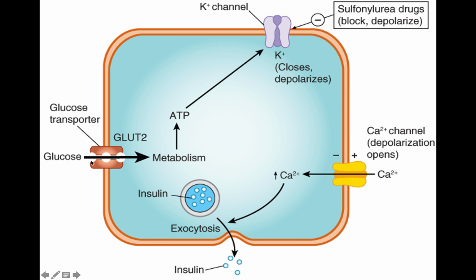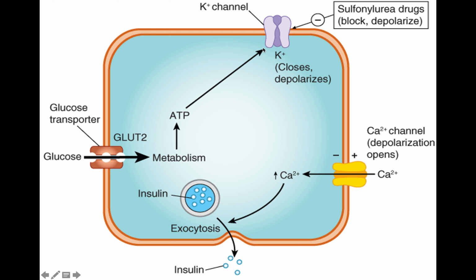Now, when you discuss this matter, glucose can be taken into the beta cells through the glucose transporter GLUT2, and undergoes glycolysis and the metabolic pathway where ATP is generated. You know that after glycolysis, or even in the TCA cycle, ATP is generated, and this ATP can act on something called the ATP sensitive potassium channel.